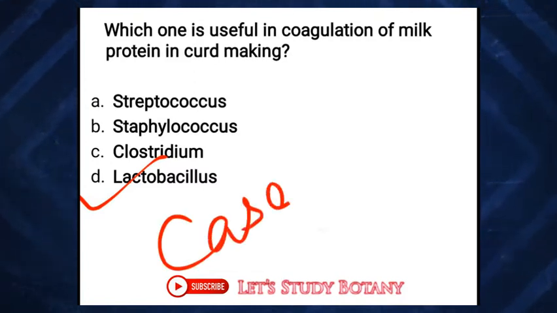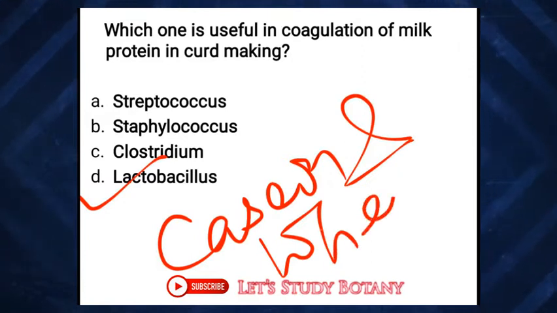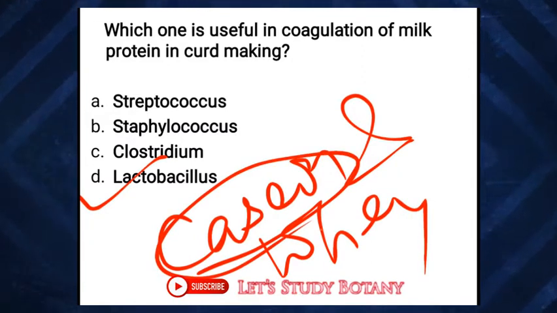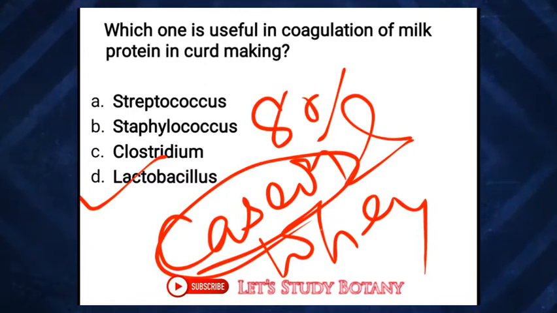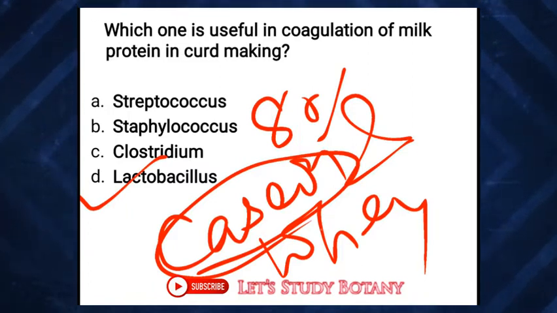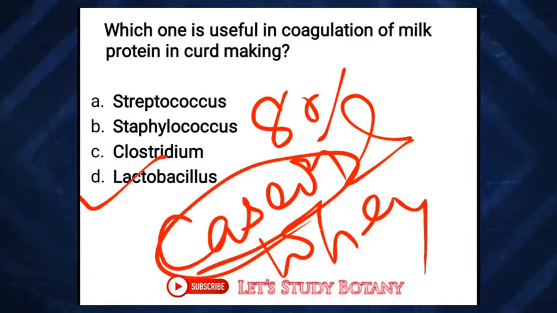One is casein and the second one is whey. Casein is found 80% in the milk. Milk is slightly acidic in nature. When we add some acidic ingredients to the milk, the pH is lowered. So this allows the protein molecules to stick together or coagulate into clumps. That is known as the curd.